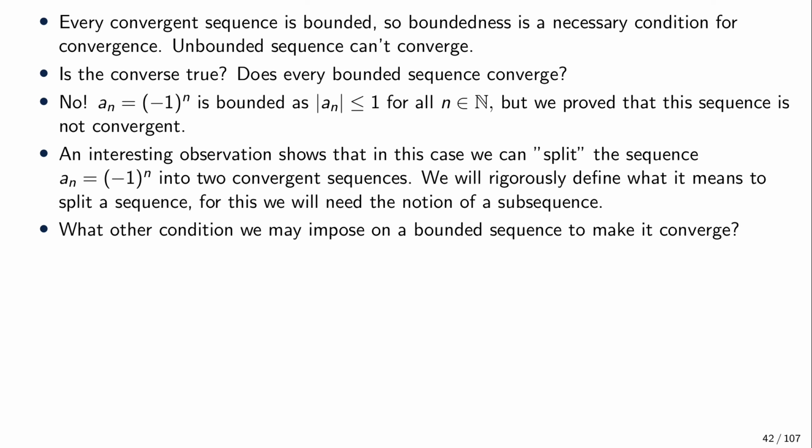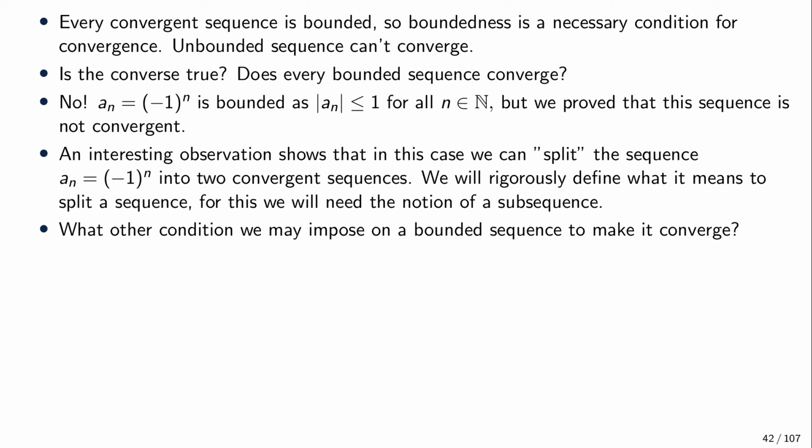And we can ask another question: what other condition, or minimal condition, may we impose? What else do we need to make a bounded sequence converge? If we consider the sequence a_n = (-1)^n, we may conclude that it failed to converge because it was oscillating from minus 1 to 1, and therefore in every interval around 1 and around minus 1 we had infinitely many elements of the sequence, which cannot be.